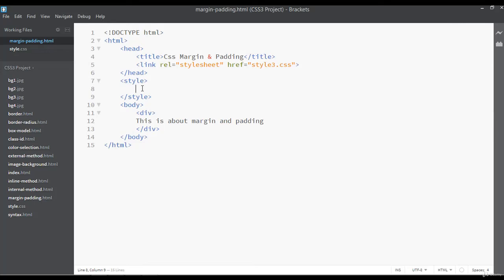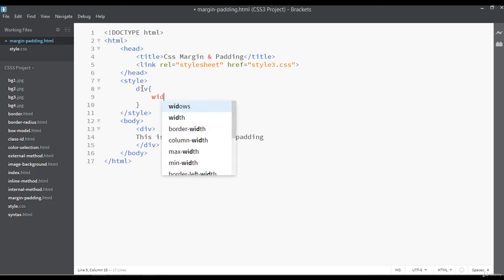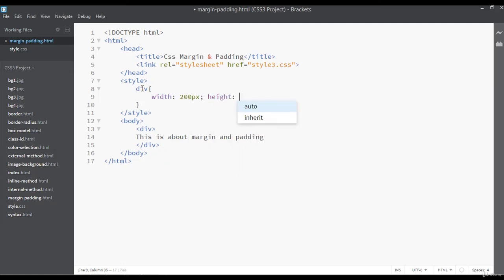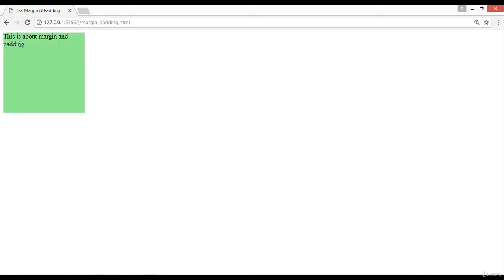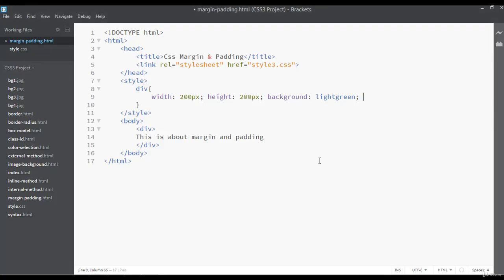Let's use CSS internally. So insert the div selector, then curly braces. You can define a width for this, maybe 200 pixel, and a height of 200 pixel. You can apply a background color, something like light green, and save this. Come here and refresh. So we have a box here, and now let's apply a border, something like 3 pixels, solid red border.